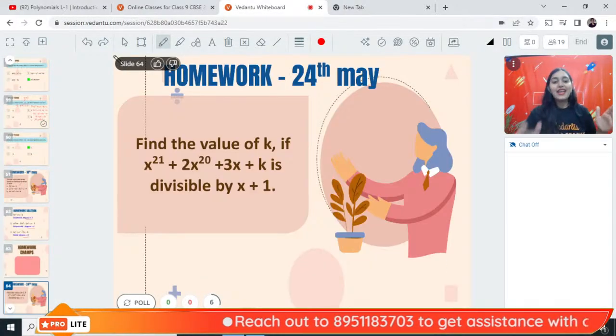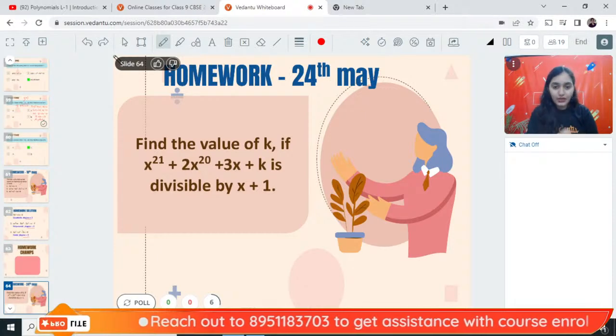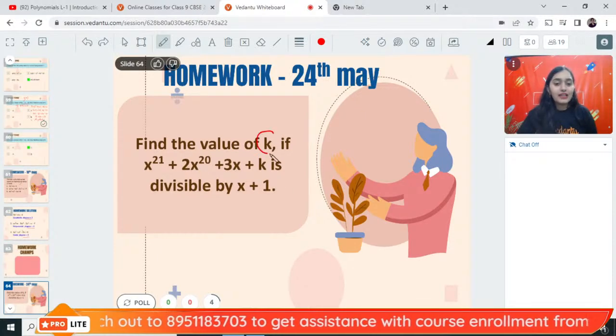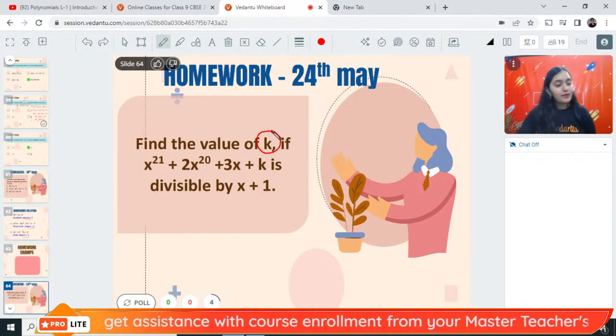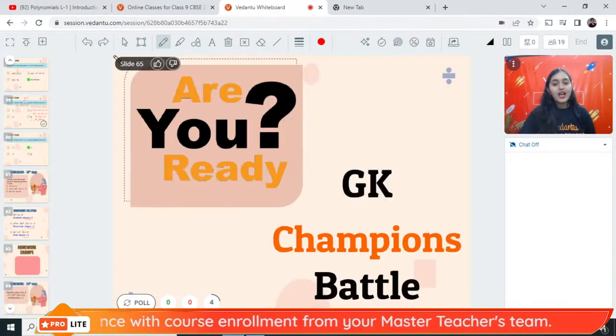Well done. And this is your homework for today. Solve and find out the value of k. All right. Okay, Samriddhi. From next time, I'll give more time.